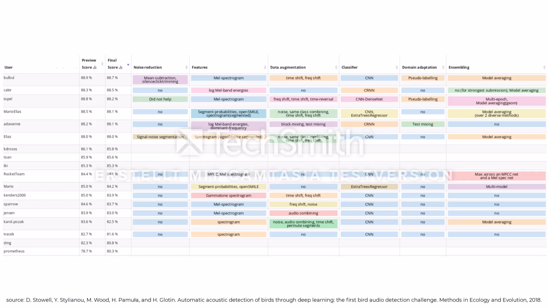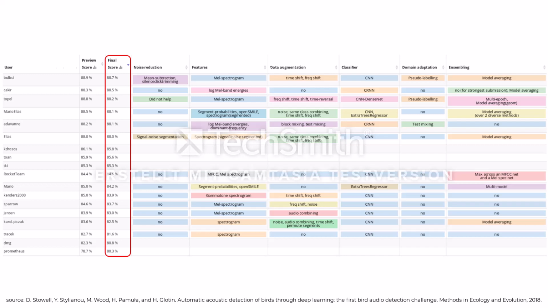This table is an excerpt from the challenge organizer's article about the challenge's results. It is shortened to only show entries reaching over 80% AUC. The winning entry reached an AUC of 88.7%.